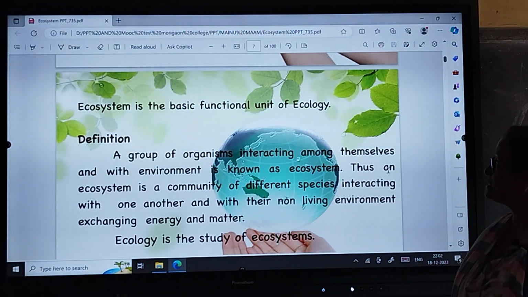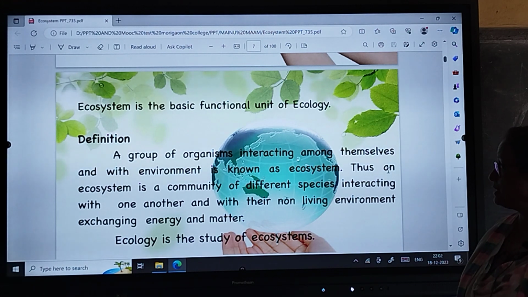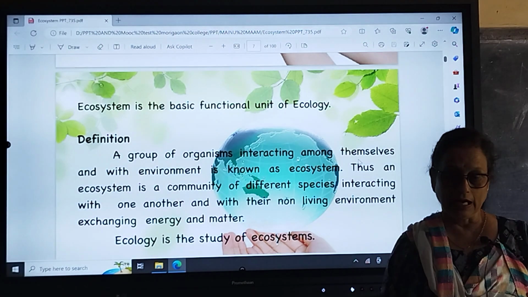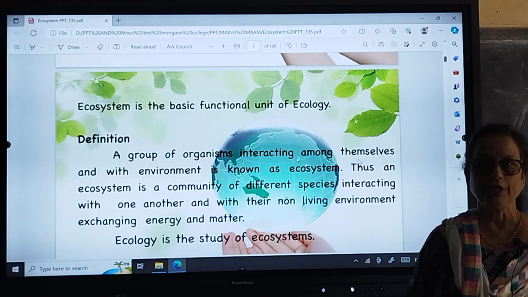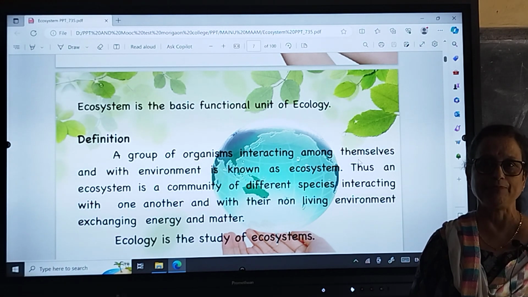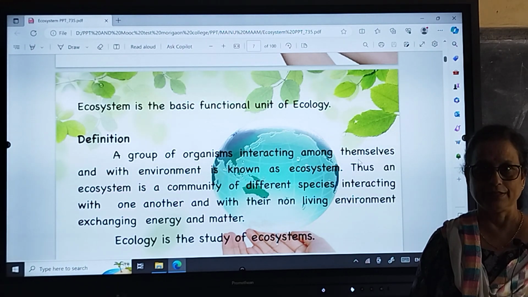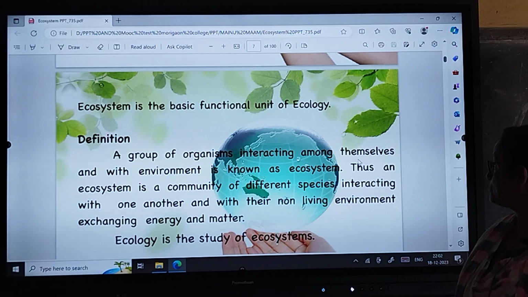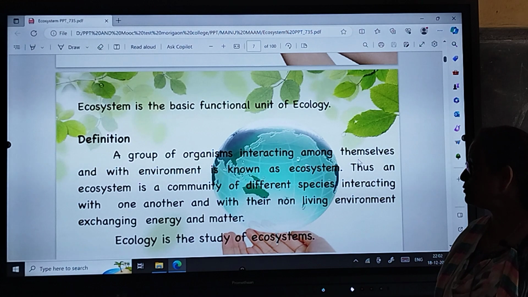Ecosystem is the basic functional unit of ecology. Definition: a group of organisms that interact among themselves and with the environment is known as an ecosystem. That means not only one particular community develops in a particular region. Generally, different types of plants and animals grow in the same environment. That is an ecosystem. Thus an ecosystem is a community of different species interacting with each other.